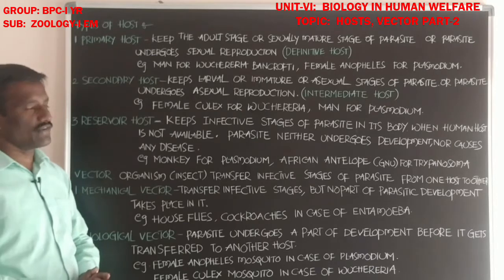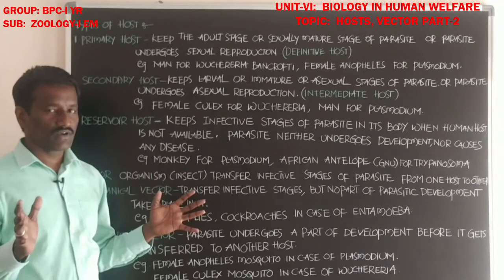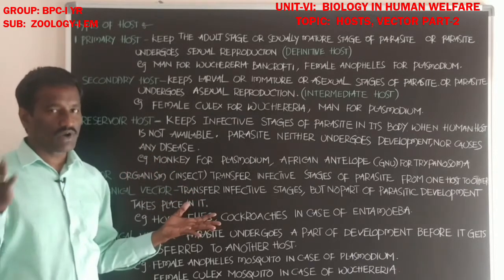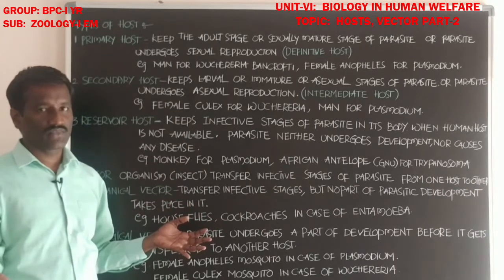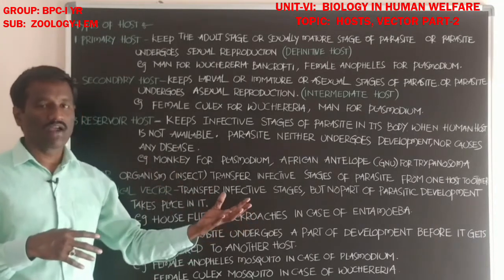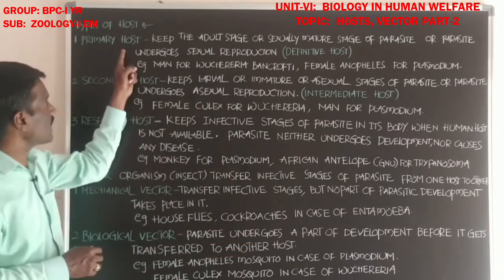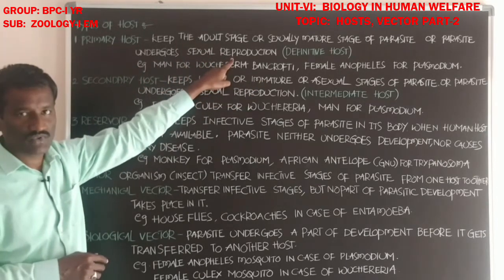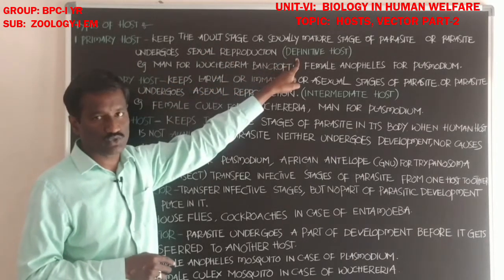Students, if you observe the life history of a parasite, there are two types of cycles: one is the asexual life cycle, another one is the sexual life cycle. In the primary host, the parasite undergoes sexual reproduction. The primary host is also called the definitive host.